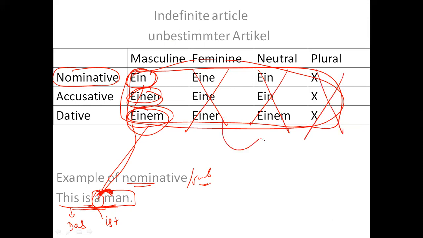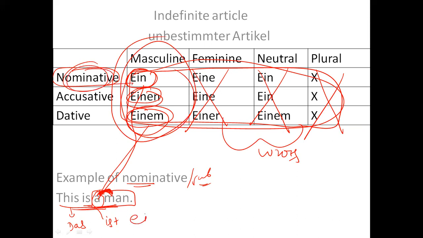So these three are wrong. The answer must be from the masculine. But which masculine? Nominative. So the answer would be ein. So das ist ein Mann, because here this is the subject of a sentence.